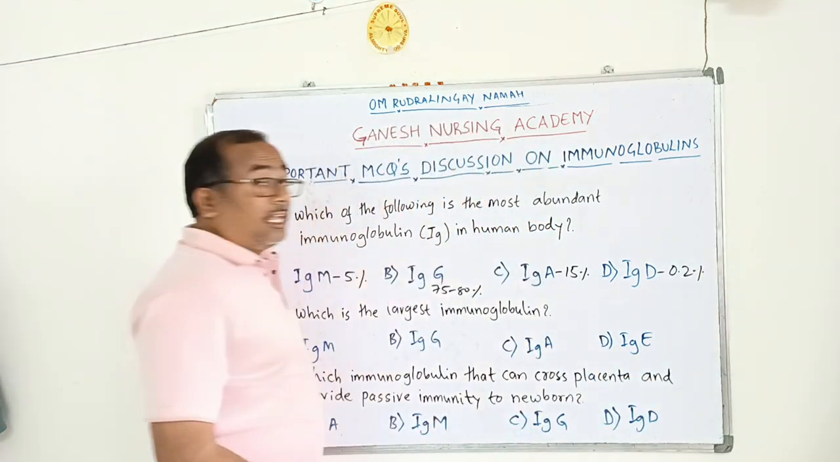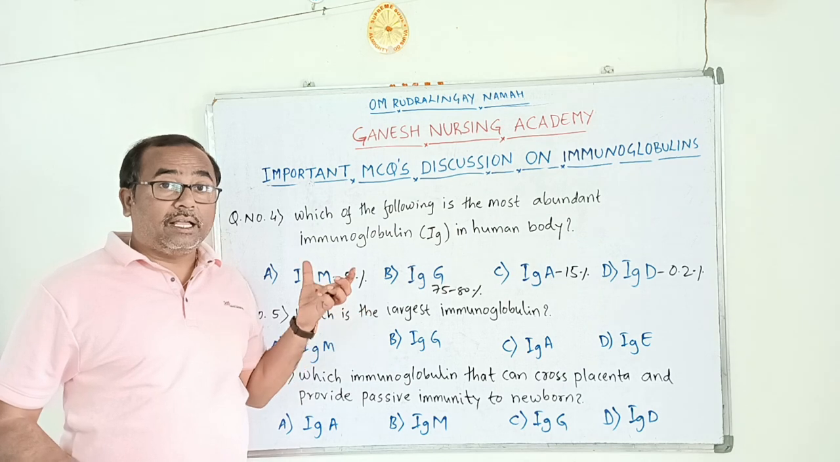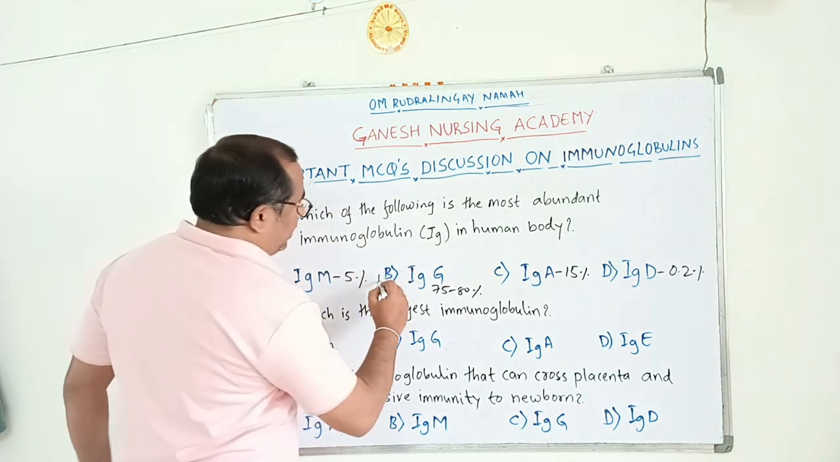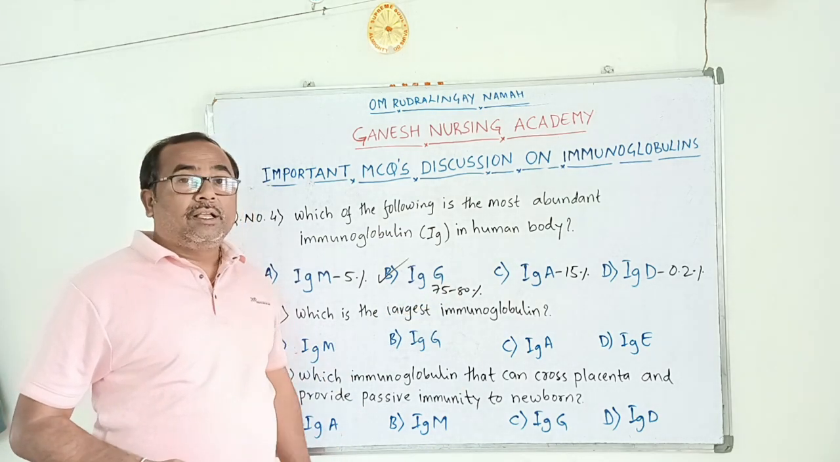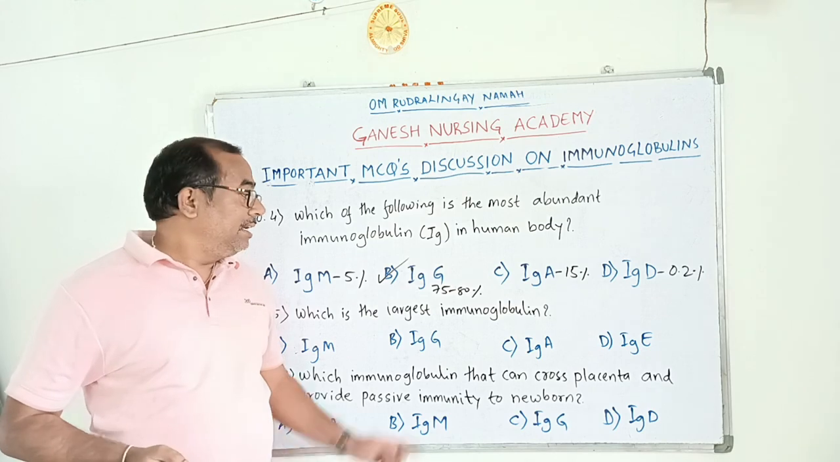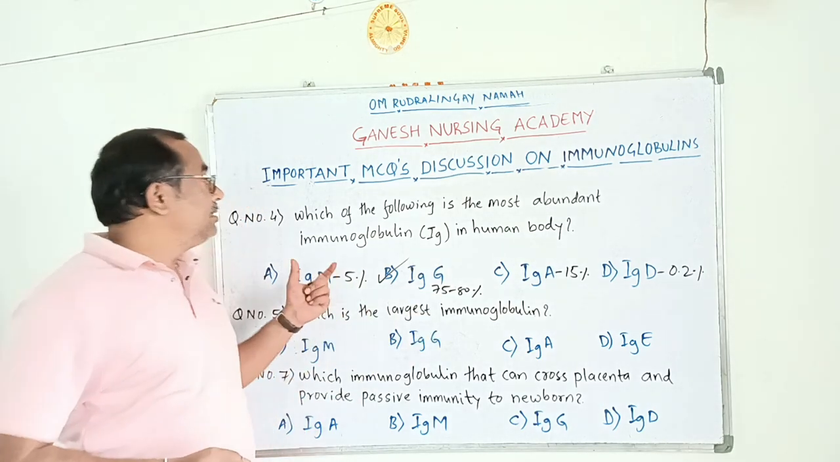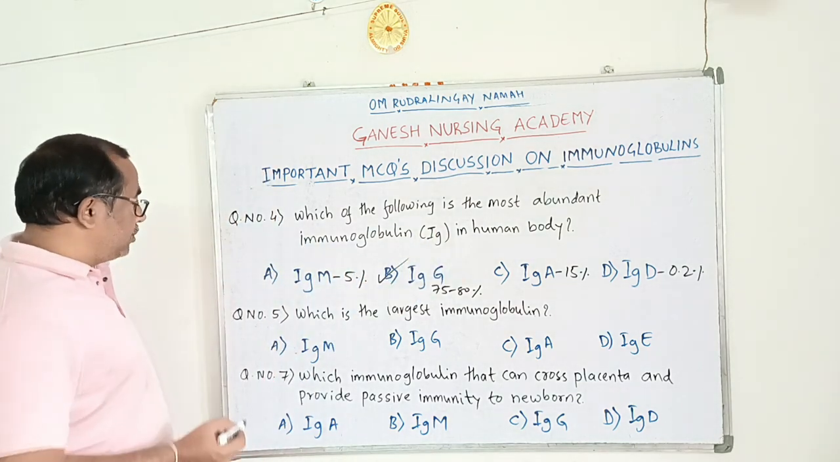So the immunoglobulin which is abundant, the heavy, bulky immunoglobulin that is present in the human body, is IgG. The proportion of IgG antibody is 75 to 80% among the immunoglobulins. So the IgG antibody is the most abundant immunoglobulin present in the human body. Let's see the next question. Question number 5.